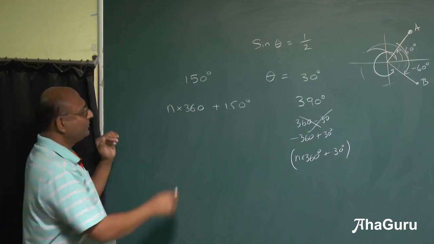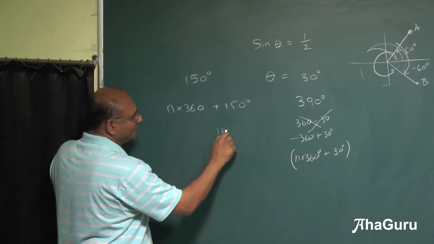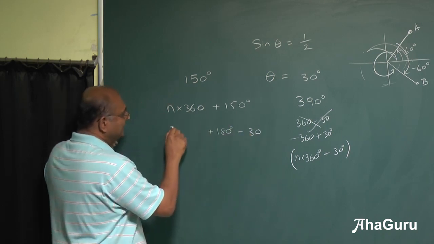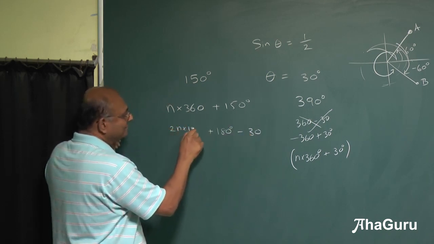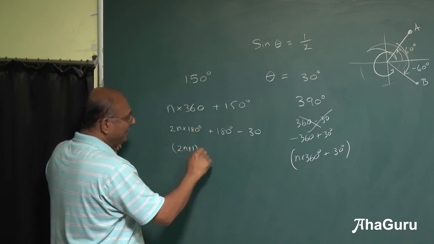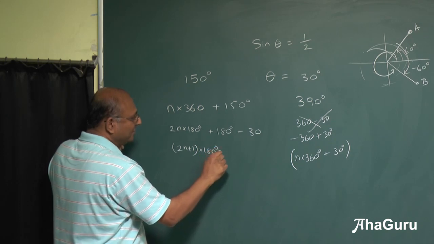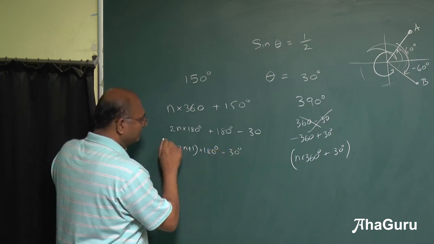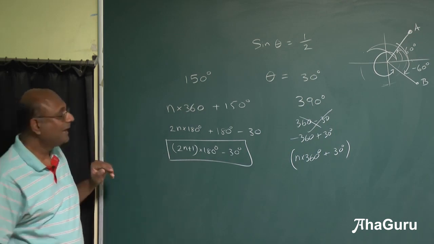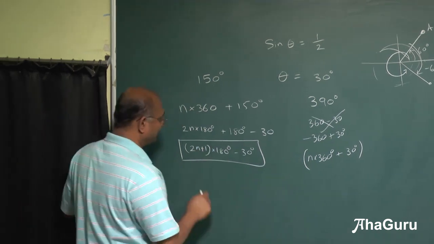Correct? So if I thought of this as 180 minus 30, I can write this as 2n into 180, I could have written this as 2n plus 1 into 180 degrees minus 30. All possible angles. But that's not the only possibility.